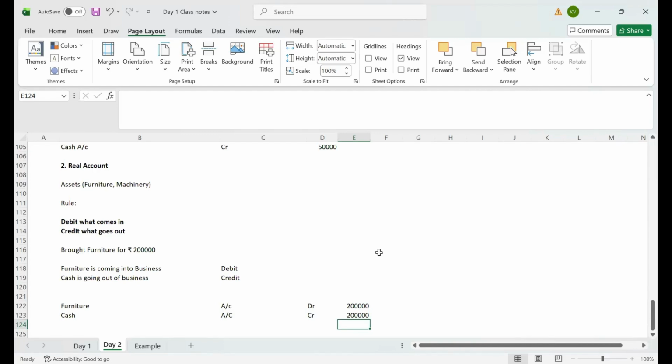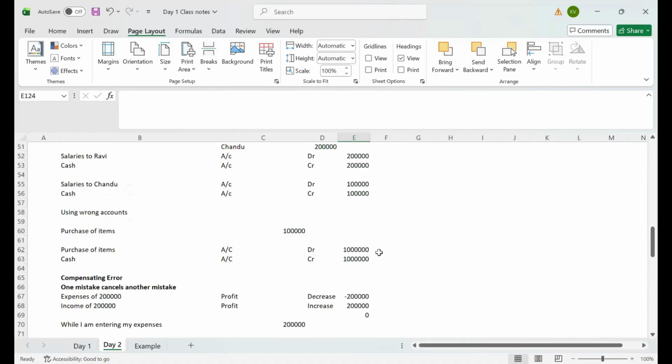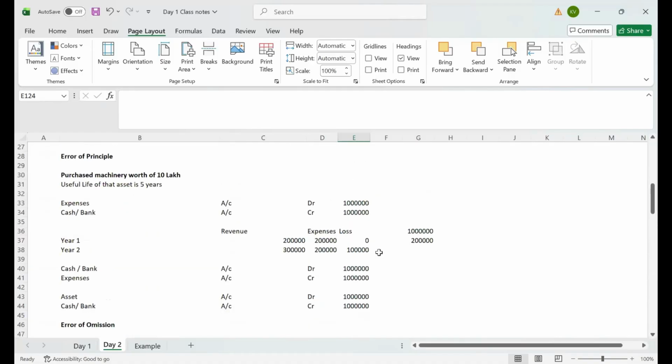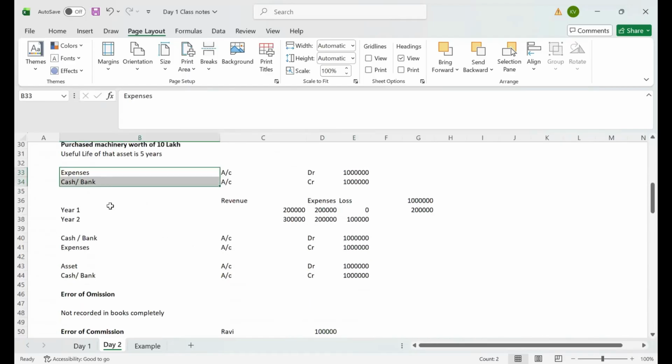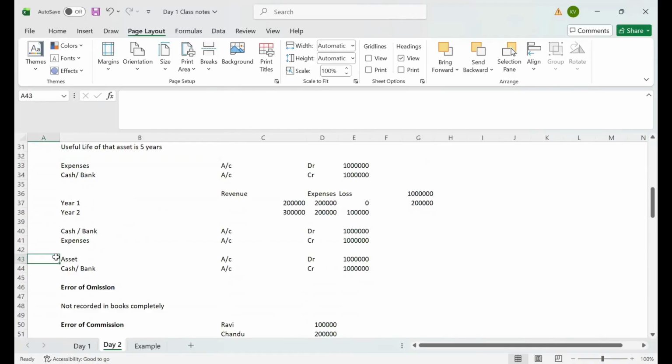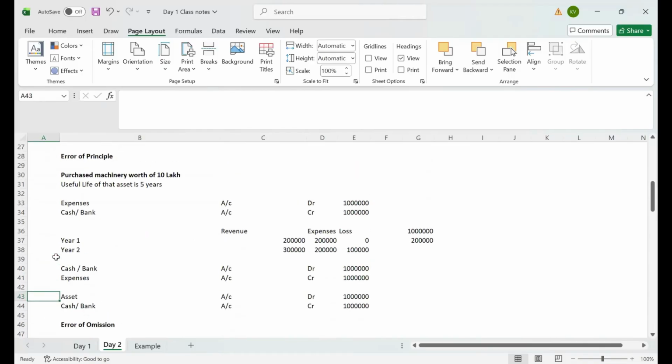If you see all the transactions above, when I said error of principle, he wrongly accounted as expense account debit to cash, which is wrong. But the correct accounting entry is asset account debit, cash or bank. Why do we need to debit the asset? As per the golden rules of accounting, real account: debit what comes in, credit what goes out.